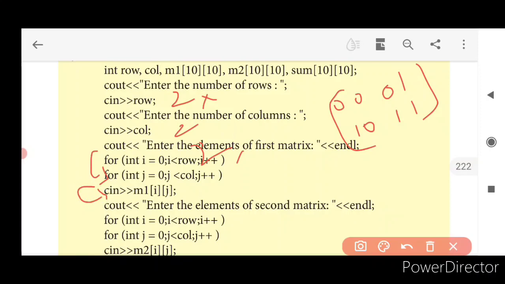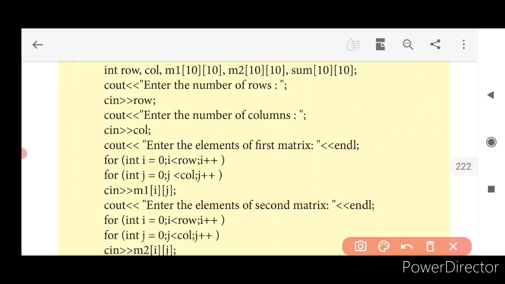So Cin of M1 of 0 comma 0. You will get some value for this. Let it be 2. Now again, what will happen? Again, for I is equal to 1, you will be doing 1 is lesser than 2, isn't it? So what will happen? Here it will be 3 now. Sorry. Unless otherwise you finish off your j, your row will not be continued. For that row you have to finish, right?